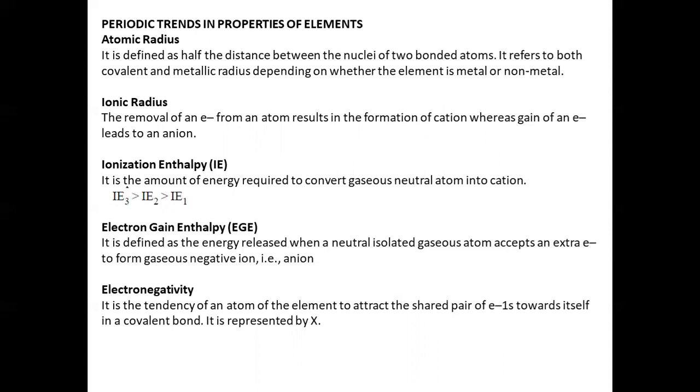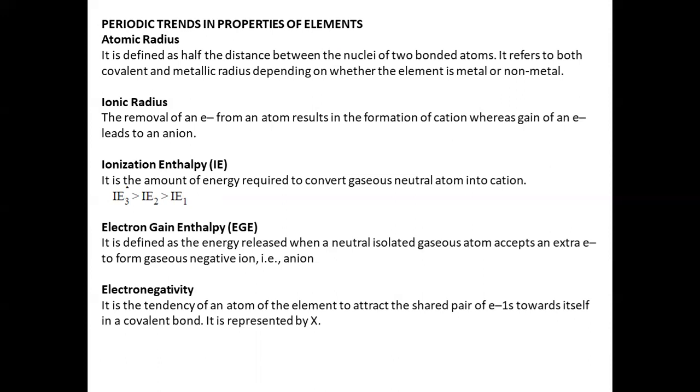Then ionization enthalpy. It is the amount of energy required to remove the outermost electron from an isolated gaseous atom to form a cation. And we know that for successive ionization enthalpies, the third ionization enthalpy is greater than the second ionization enthalpy, which is greater than the first ionization enthalpy. The rare exceptions occur when we consider the stability of half-filled as well as completely filled electronic configurations.